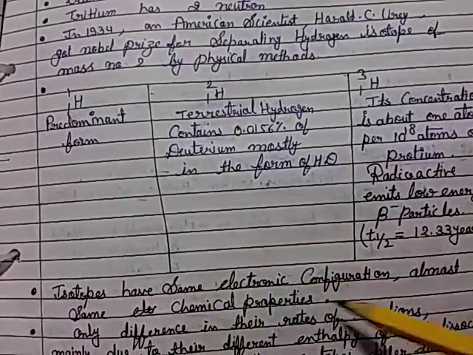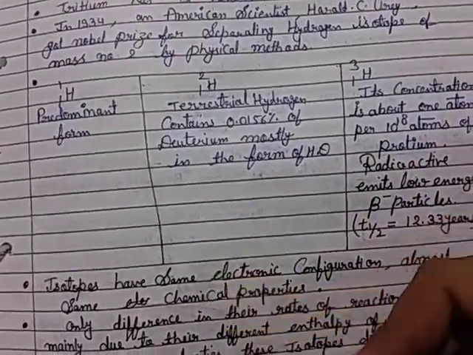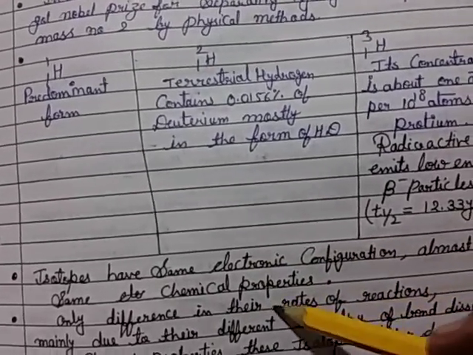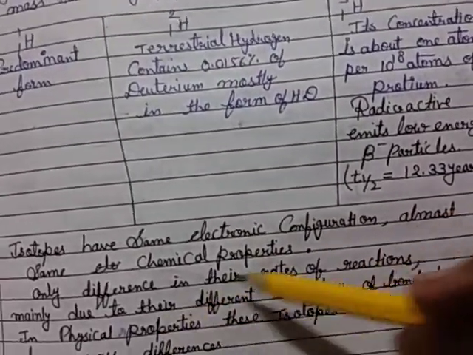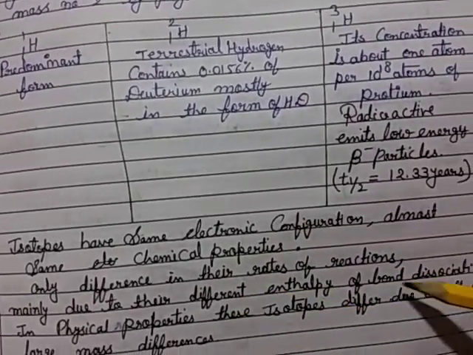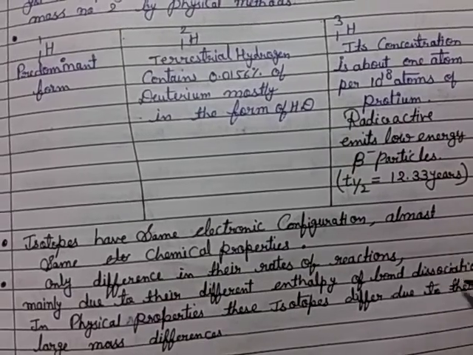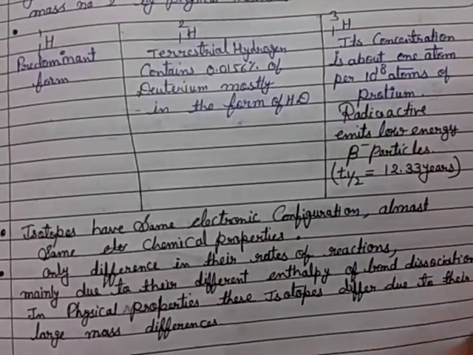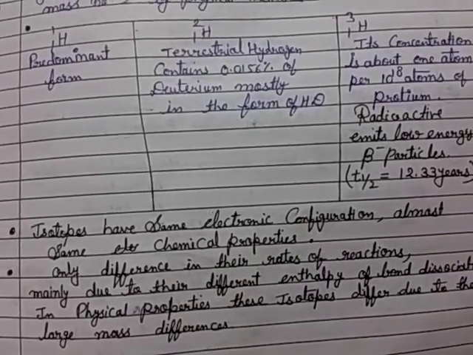Then isotopes have the same electronic configuration. These are the properties. Same electronic configuration, almost the same chemical properties, but the only difference is in their rates of reaction. The reason is the different enthalpy of bond dissociation. And in physical properties, these isotopes differ due to their large mass difference.